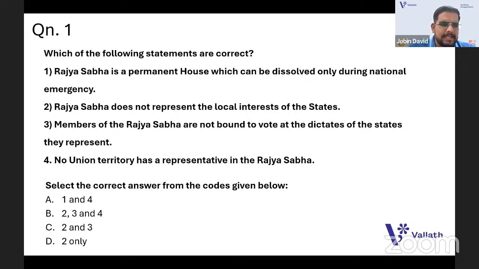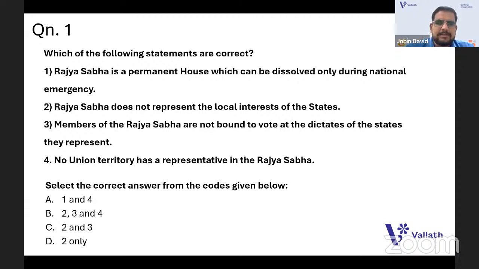Actually, one thing, governance is an important topic in the part of higher education. Recently they have asked about this governance part. It's a very important part. You should learn all those, like how the governance works, what is Lok Sabha, Rajya Sabha, how a bill is introduced, how an act is passed and all. It is very important.